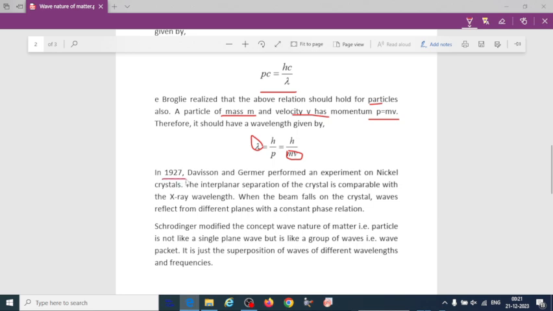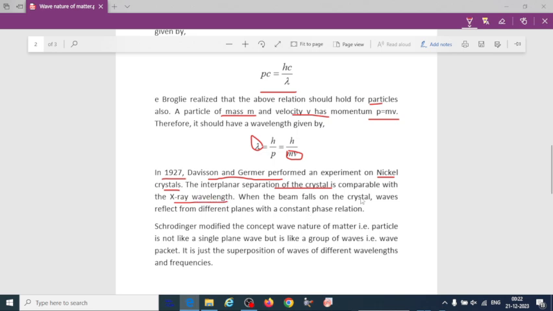In 1927, this was experimentally proved by Davisson and Germer on a nickel crystal. Crystalline materials means having a periodic arrangement of atoms. According to this experiment, the interplanar spacing of the crystal is comparable with the wavelength of X-rays.